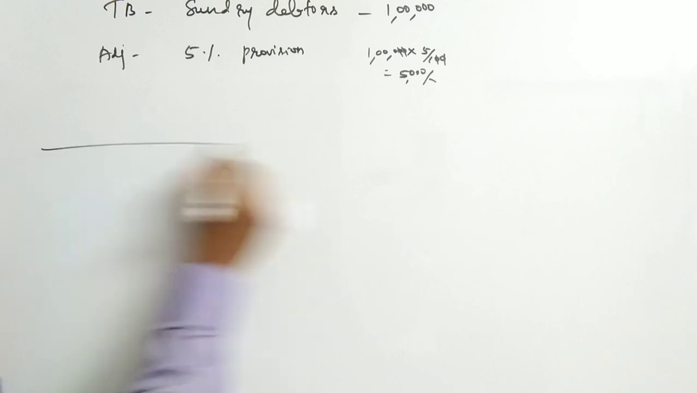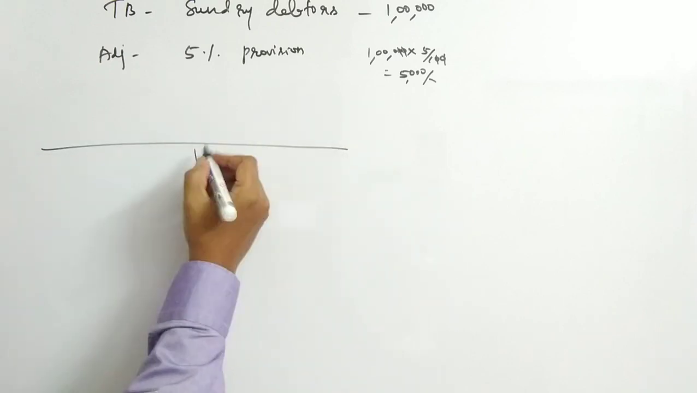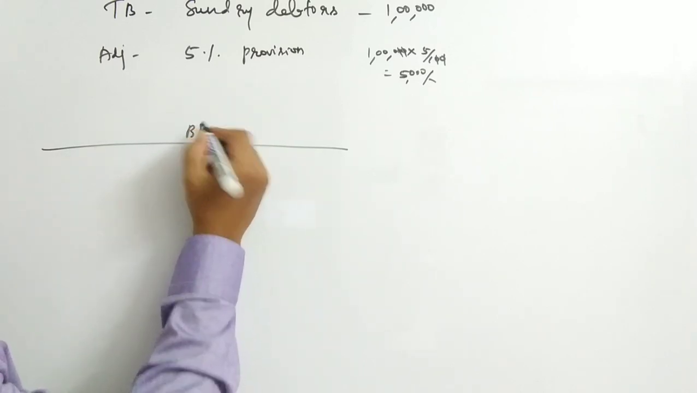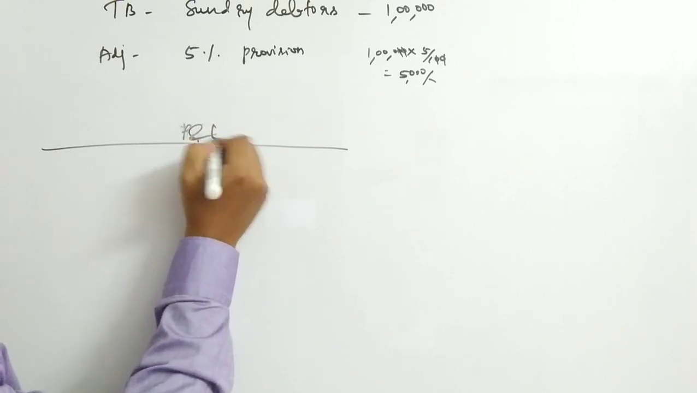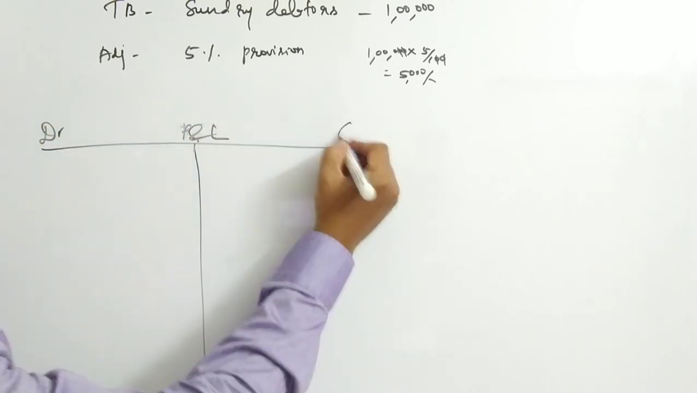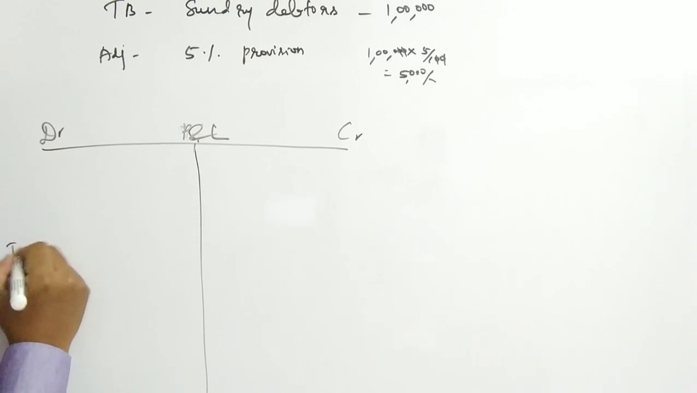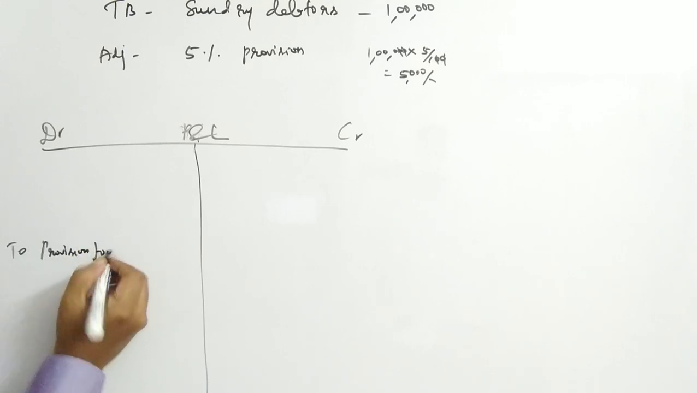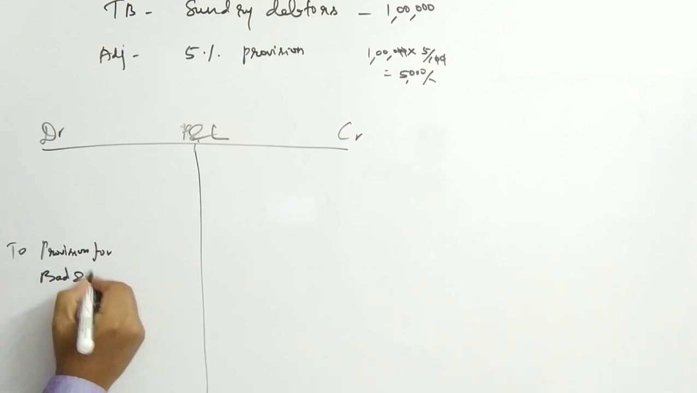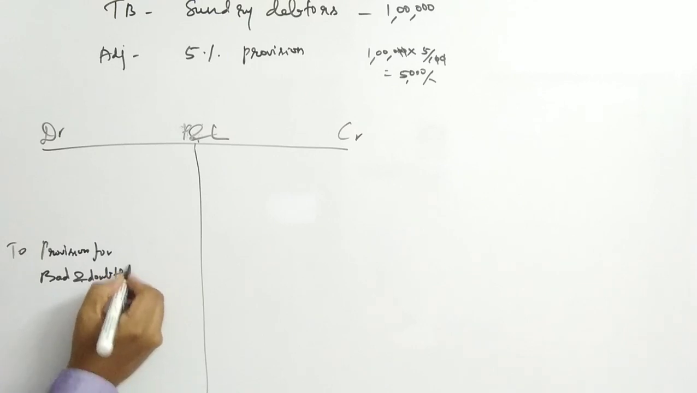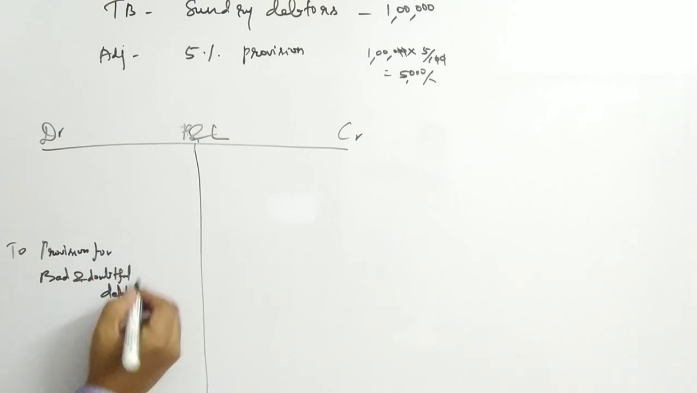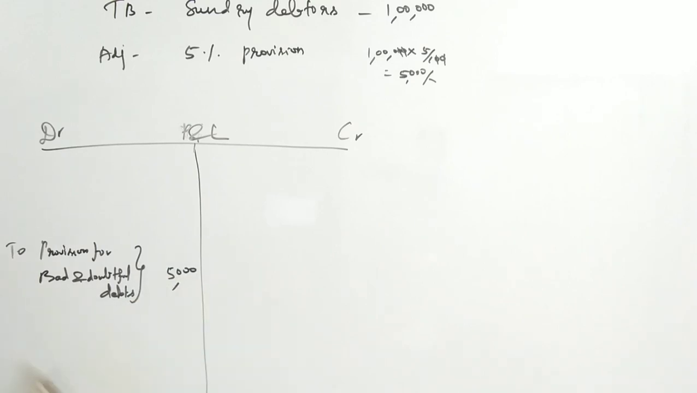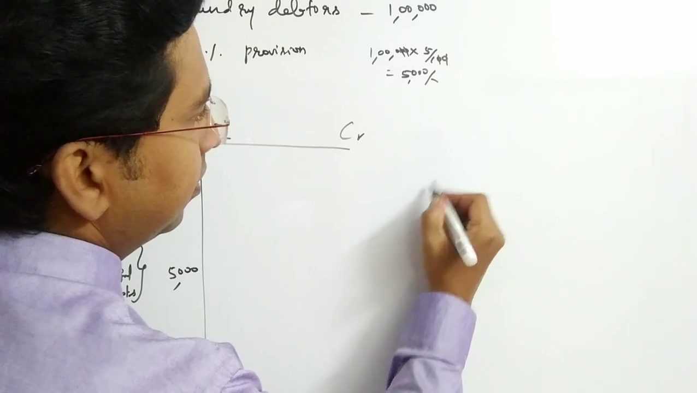Let us make a P&L structure. What would be the treatment in the final accounts? So in the profit and loss account, this is debit, this is credit. On the debit side we have to write provision for bad and doubtful debts. How much? Just 5000.